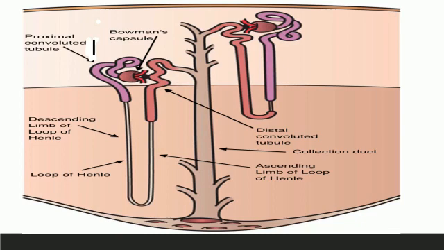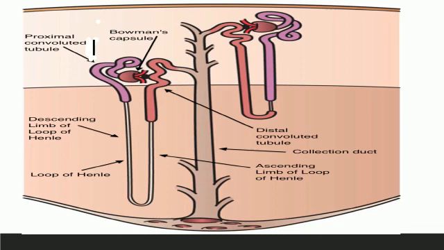Bowman's capsule, or the capsula glomeruli or glomerular capsule, is a cup-like sac at the beginning of the tubular component of a nephron in the kidney that performs the first step of the filtration of blood to form urine. The glomerulus is enclosed in the sac of the Bowman's capsule. If you look at the Bowman's capsule, there is a sac around the red component that is called the glomerulus.